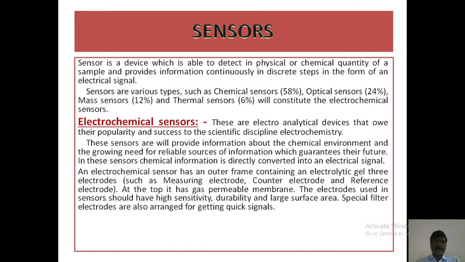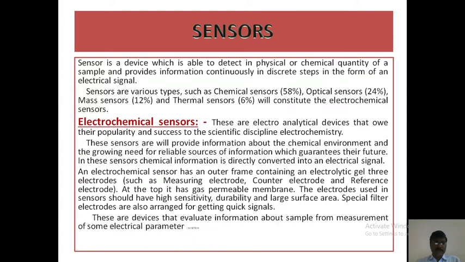An electrochemical sensor has an outer frame containing an electrolytic gel, 3 electrodes such as measuring electrode, counter electrode and reference electrode. At the top it has a gas permeable membrane. The electrodes used in the sensor should have high sensitivity, durability and large surface area. Special filter electrodes are also arranged for getting quick signals. These are devices that evaluate information about a sample from measurement of some electrical parameter.